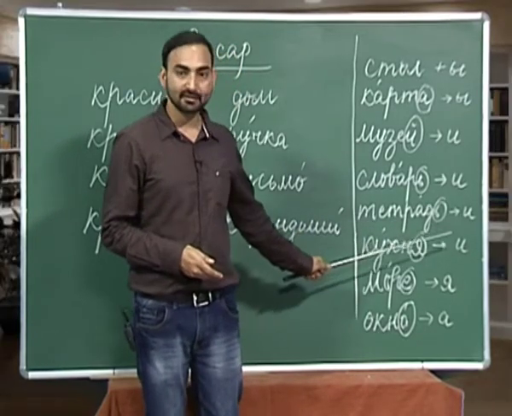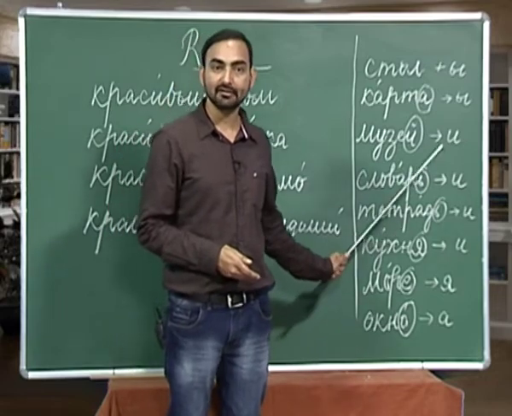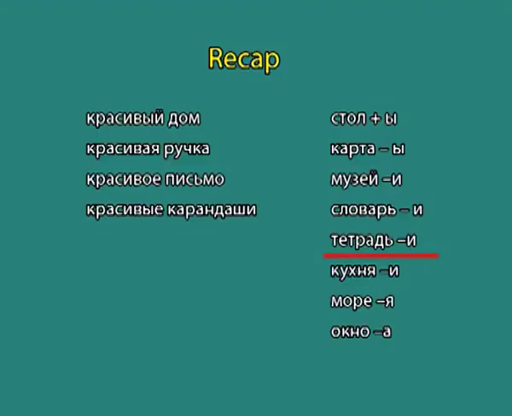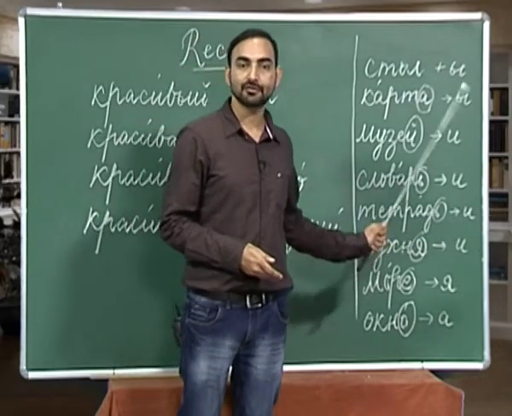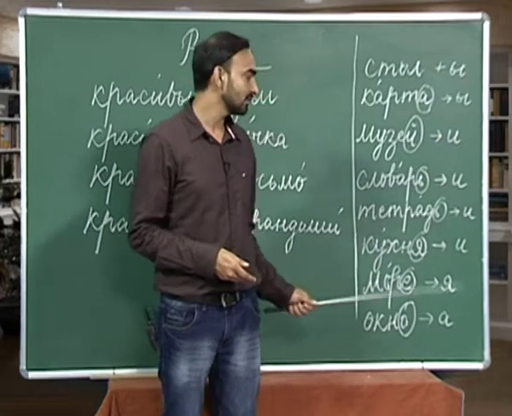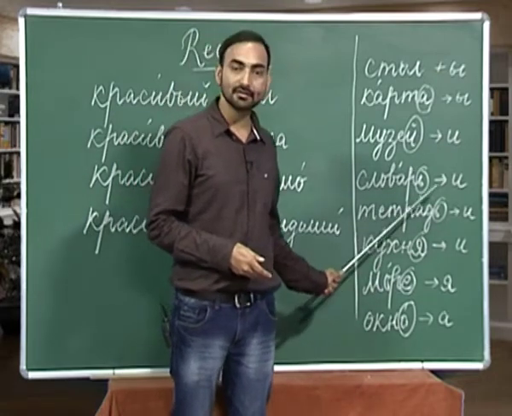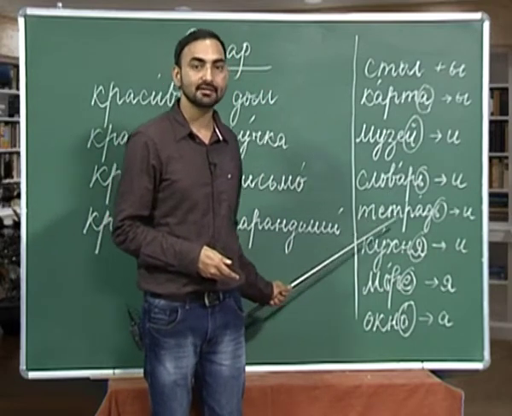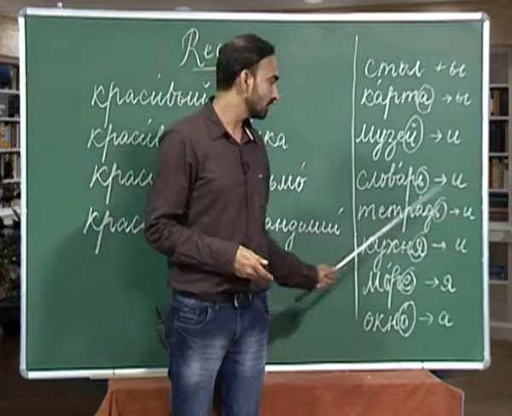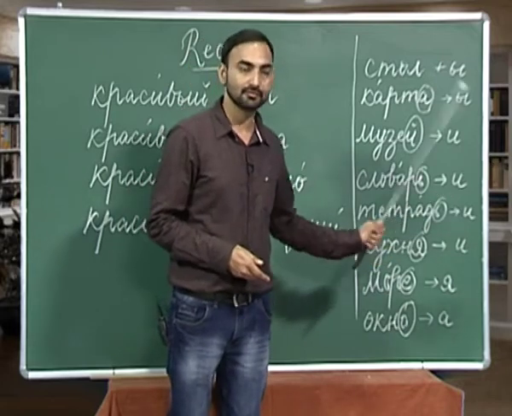The next is again a soft sign ending feminine noun. So, tetrad is a feminine noun with soft sign ending. So, how will you form plural of soft sign ending feminine noun? Again we will replace this soft sign with e. So, the plural of tetrad will be tetradi, notebook, notebooks.